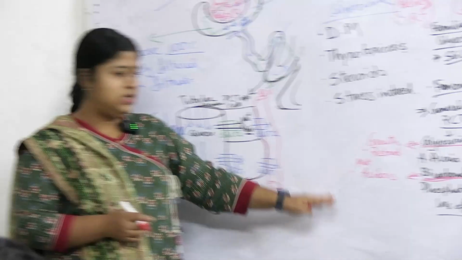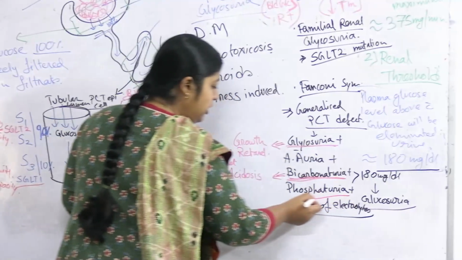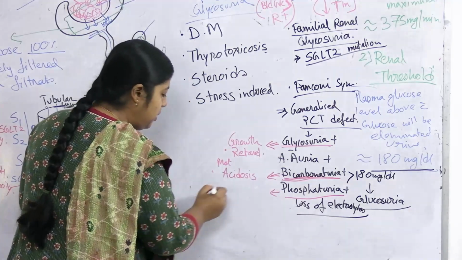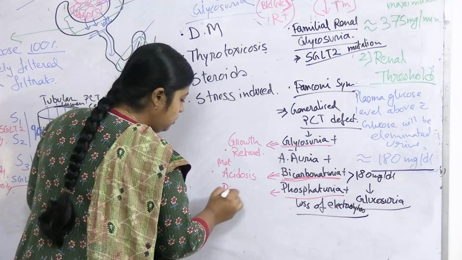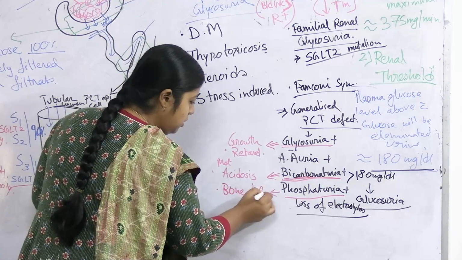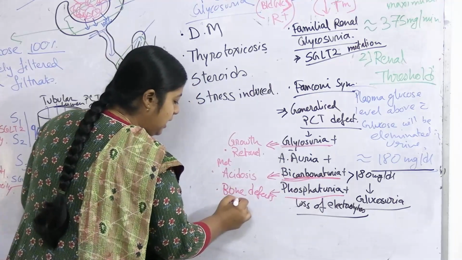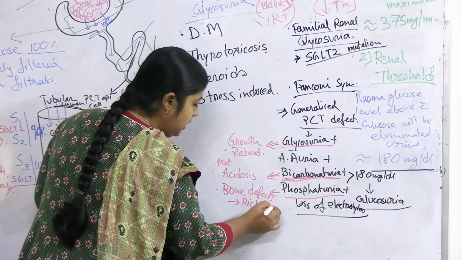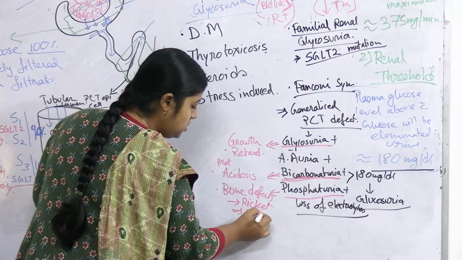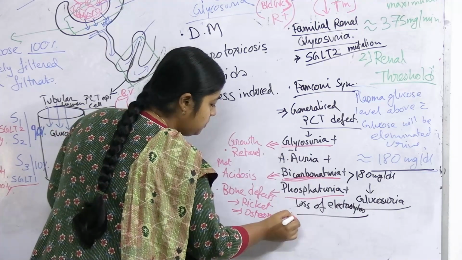So, in Fanconi syndrome, there will be generalized PCT defect resulting in all of this and that will lead to this. Now, phosphaturia. If phosphate is also excreted in high amount, it will lead to bone defects. That will cause rickets in children and osteomalacia in adults. Clear? Phosphate is required for proper bone functioning or formation of bones. So, if phosphate is deficient, it will lead to bone defects leading to rickets or osteomalacia.